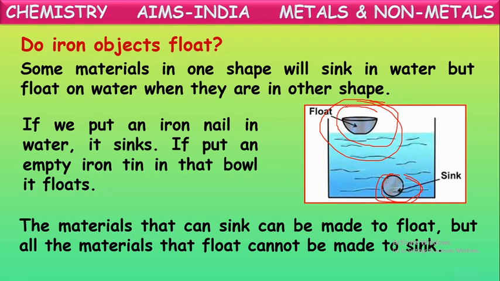But if we change its shape into a tin or a bowl and keep it on the surface of water, it starts floating. In this way, materials which sink can be made to float by changing their shape.